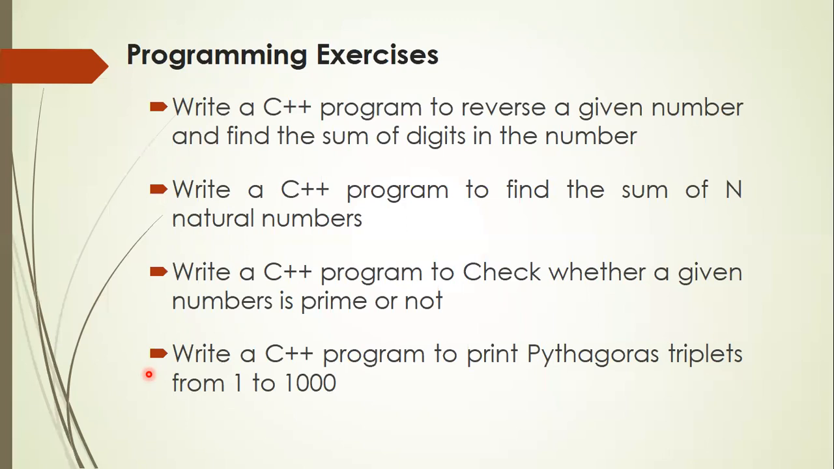Write a C++ program to find the sum of n natural numbers. I know that the formula to find the sum of n natural numbers is s equal to 1 plus 2 plus 3 plus dot dot dot up to n. For this program, I have to take the variable n for the upper limit and s to store the sum, and you can use one for loop with i.